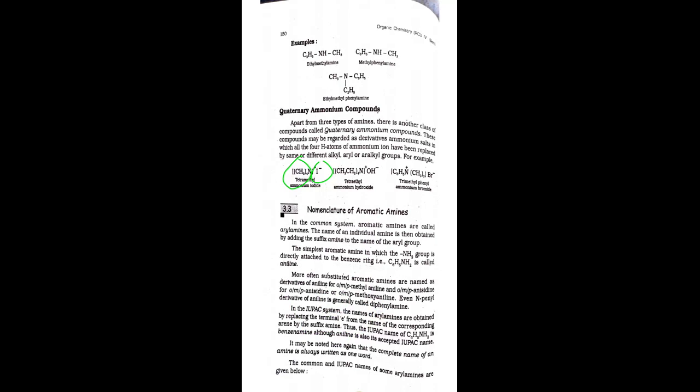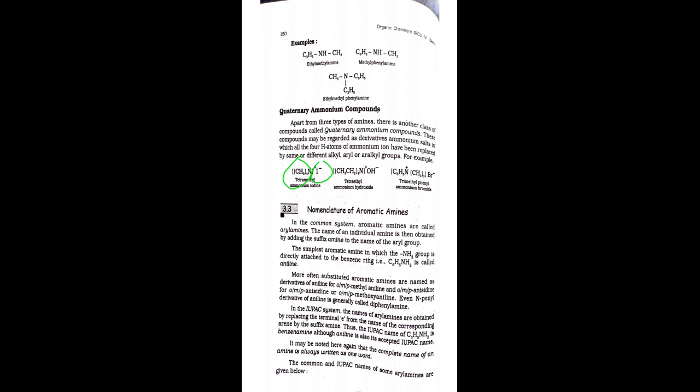More often, the substituted aromatic amines are named as derivatives of aniline, for example ortho, meta, para methyl aniline, or ortho, meta, para anisidine, or ortho, meta, para methoxy aniline.